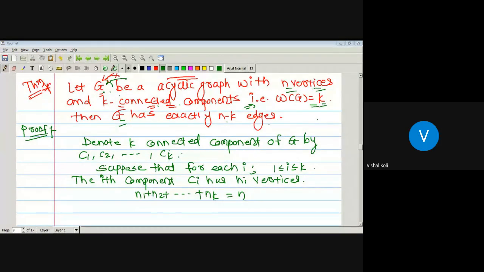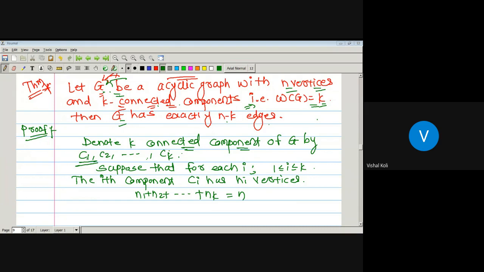Now tell me, each Ci is a connected component. It means it is connected, that is, any two vertices in each Ci are connected by a path. And graph G is acyclic. Graph G is acyclic, so obviously each component is also acyclic. Yes, sir.